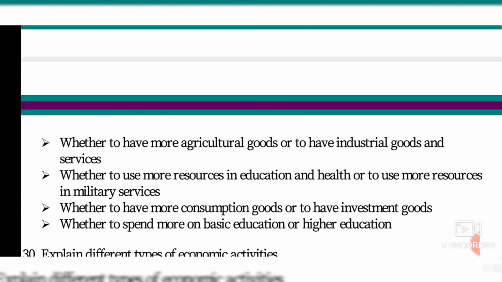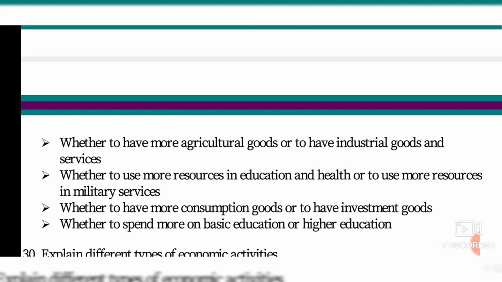We respect the farmers. Whether to use more resources in education and health or to use more resources in military services. If the government is asking whether we must focus on education and health or on the military, what will we decide as normal persons? We will decide we need only education and health, isn't it? Whether to have more consumption goods or investment goods.